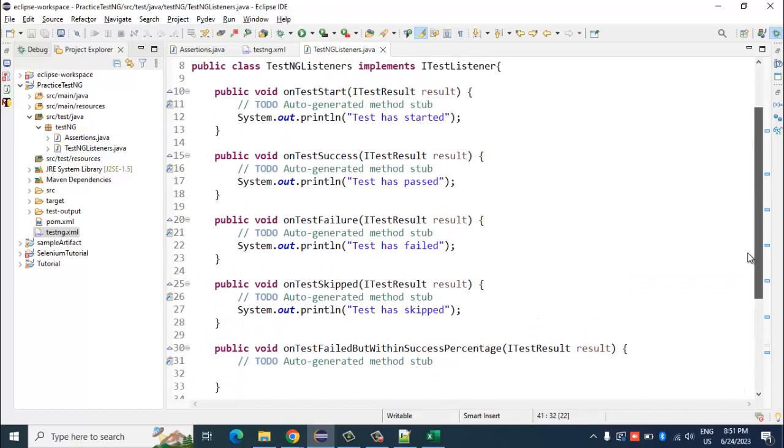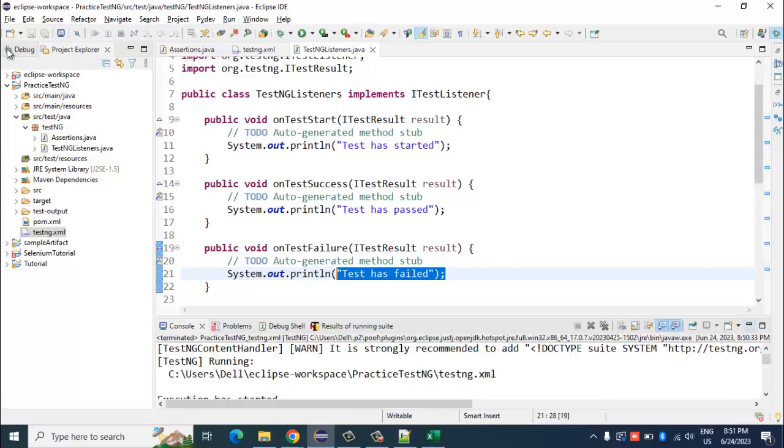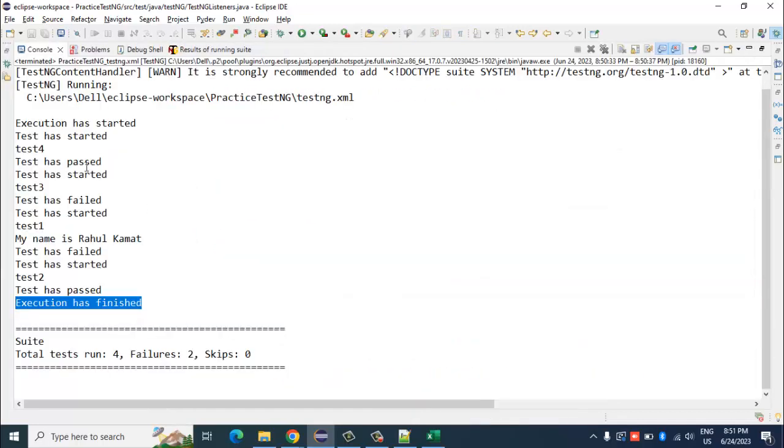Similarly, on test start, it should print test has started. On success, it should print test has passed. On failure, it should print test has failed. Let's go back to our console. Before test 4, it has said test has started. Similarly, for test 3, it has said test has started. Test 1, again, test has started. And for test 2 also, before that it says test has started.